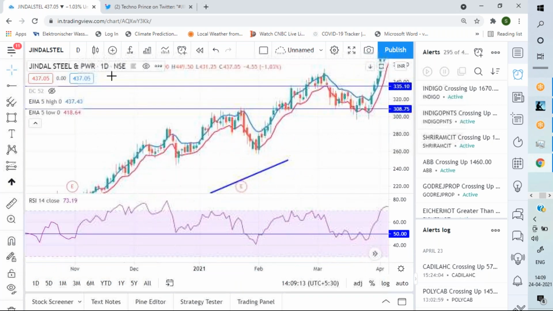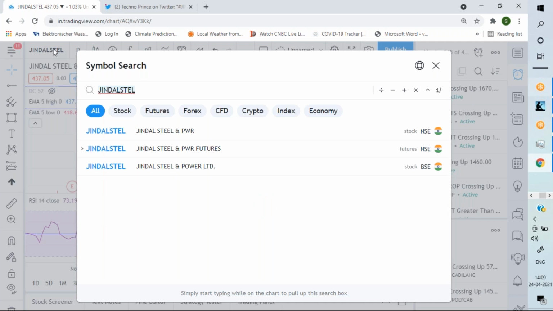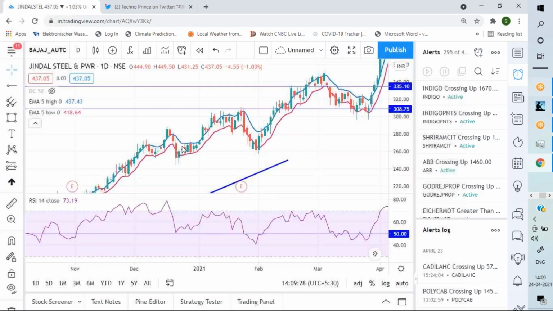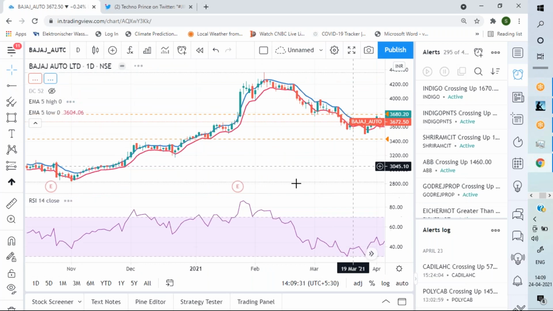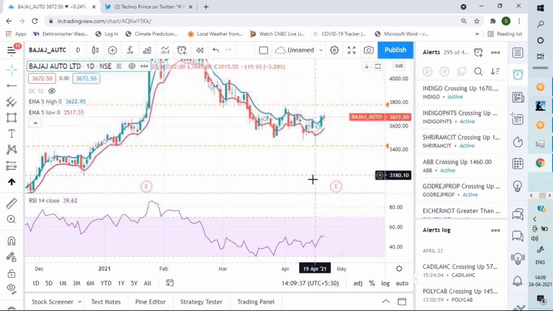See, first let me show you RSI divergence, and then I will show you RSI hidden divergence. This is also important. So, Bajaj Auto. See, this is the sign of an RSI divergence. Why?